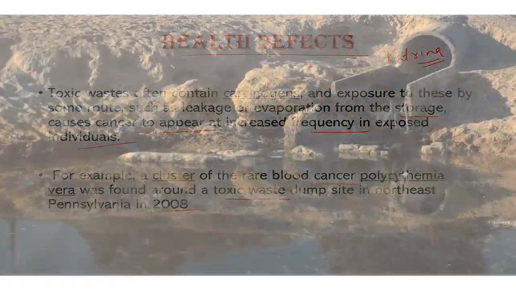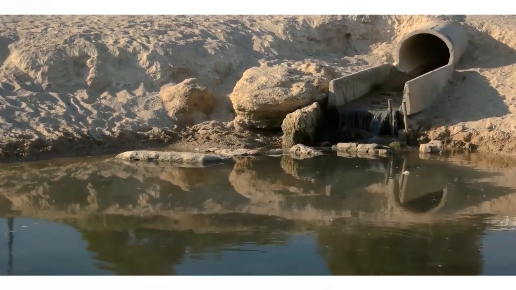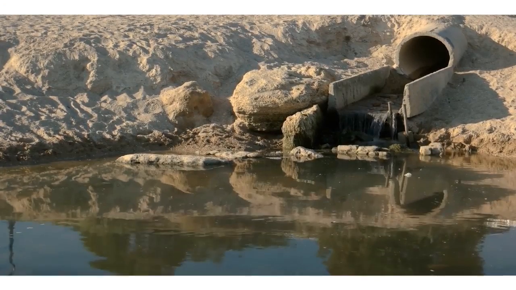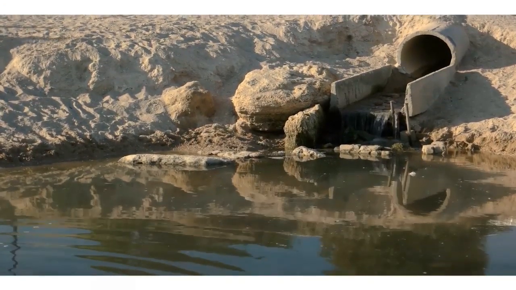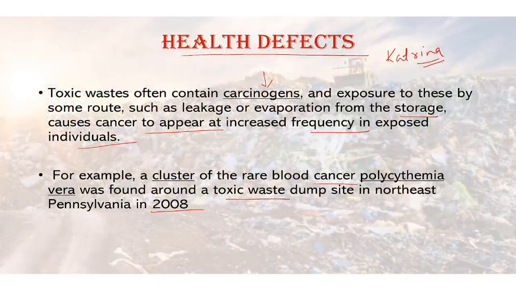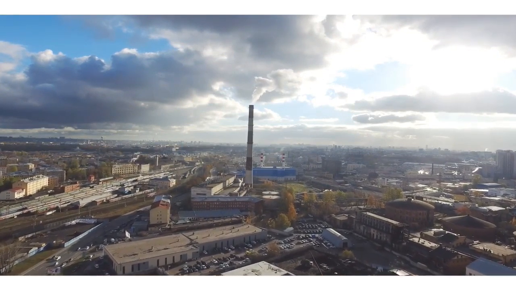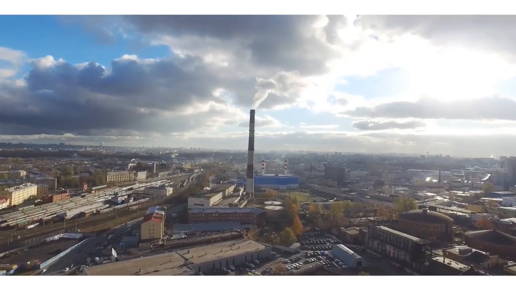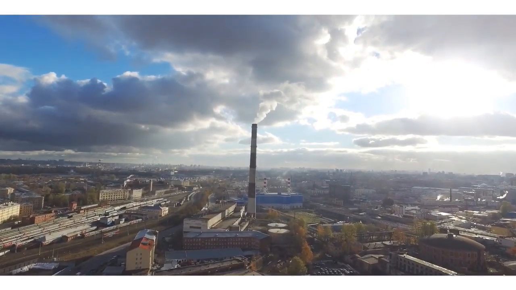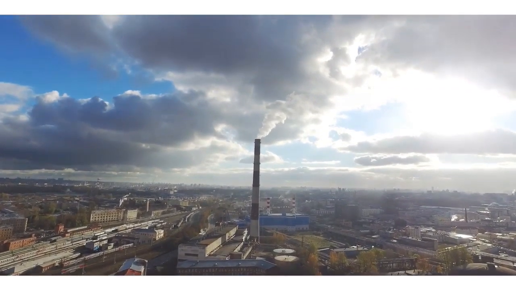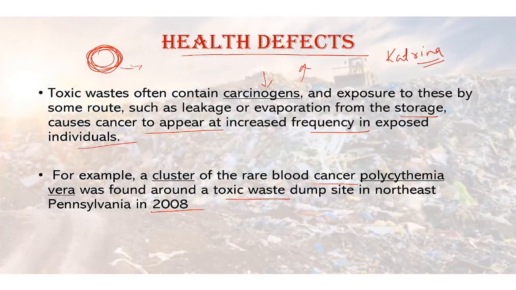Some toxins, such as mercury, persist in the environment and accumulate. As a result of bioaccumulation of mercury in both freshwater and marine ecosystems, predatory fish are a significant source of mercury in human and animal diets. So you can see how toxic waste can cause health defects in humans as well as loss of biodiversity. All the topics in this series are interrelated: how our climate is being impacted by human activities, how climate change is taking place, and how our activities are responsible for a lot of human diseases and loss of biodiversity also.